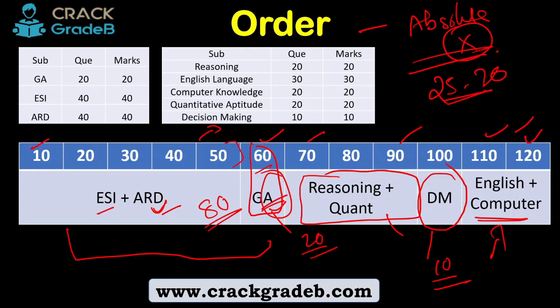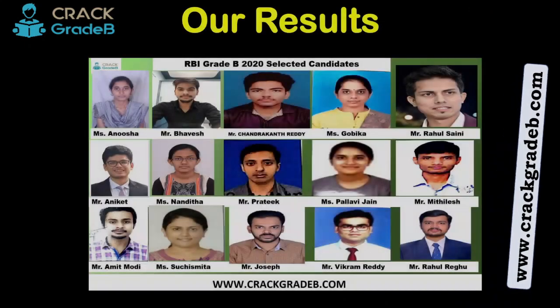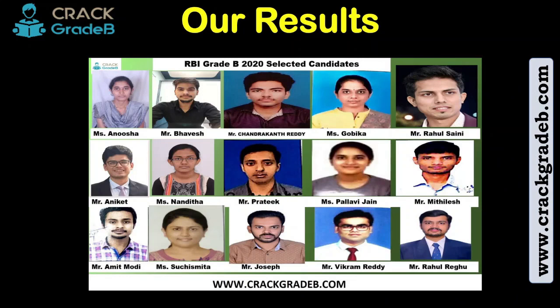Now let's move forward with our results. So friends, these are our results. You can see the photos and names. These are the people who were selected in the RBI Grade B 2020 examinations. But we would like to tell you that we do not make fake claims like other institutes, where they say 100 plus, 200 selections from their own institutes. We have a very small student base, and we also do not provide any material for the Phase 1 examination.